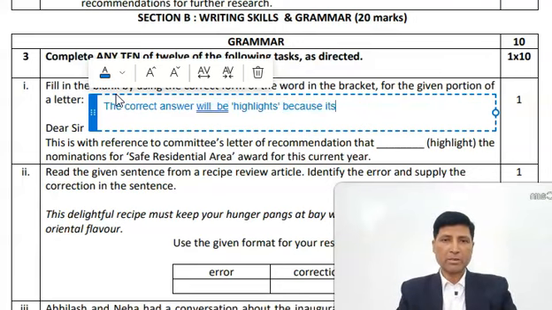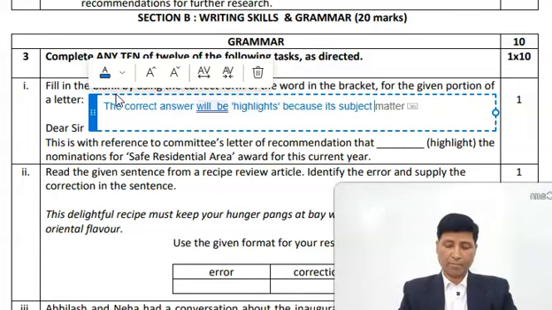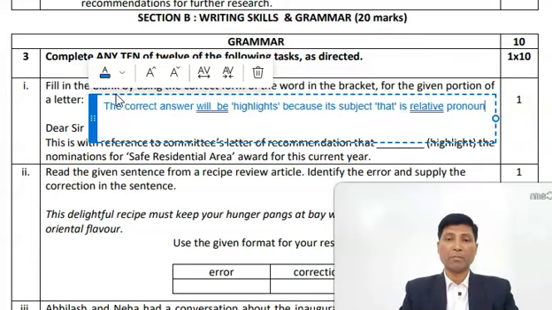Because its subject, that, look at the sentence, that is a relative pronoun whose antecedent is the singular noun.